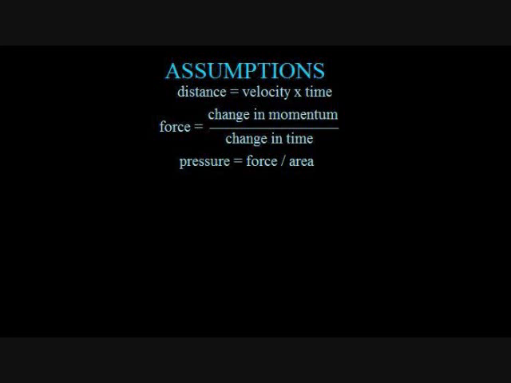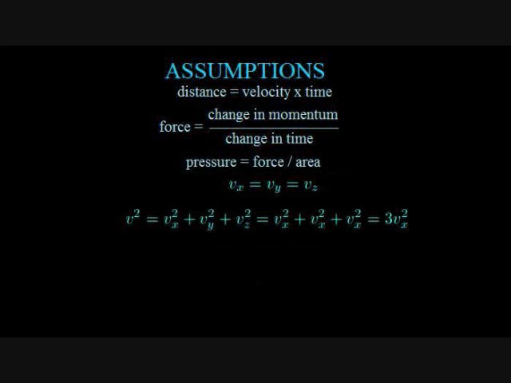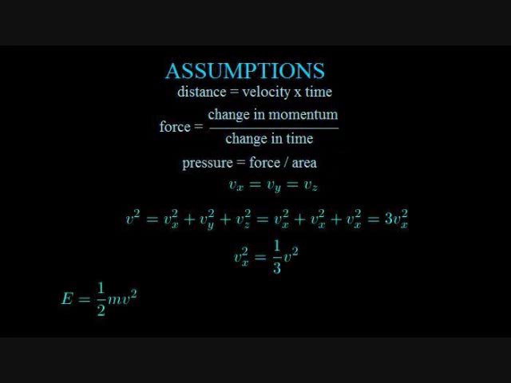We assume that there is no preferred direction of motion, so that the average velocities in the x, y, and z directions are equal. This means that the average velocity squared in the x direction is 1/3 the average velocity squared in an arbitrary direction. Since there are no interactions between the atoms, the total energy is just the kinetic energy.